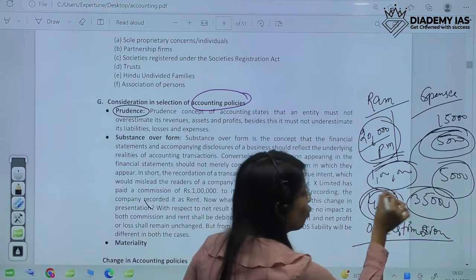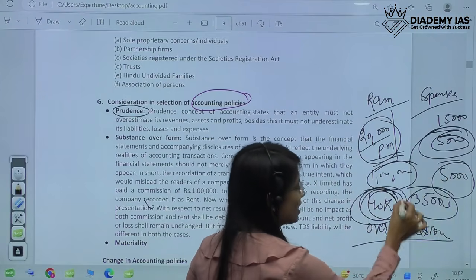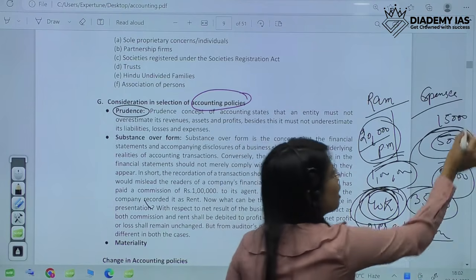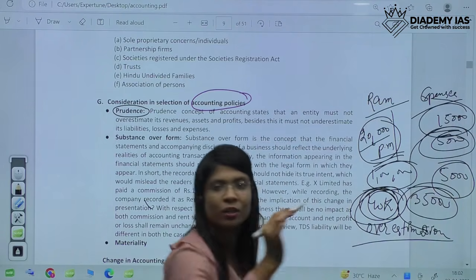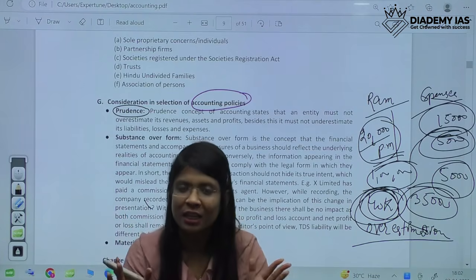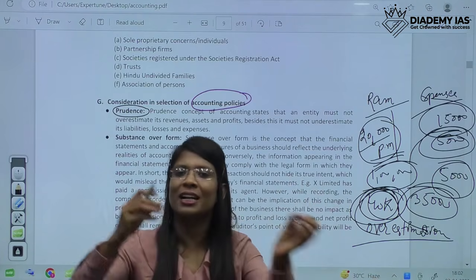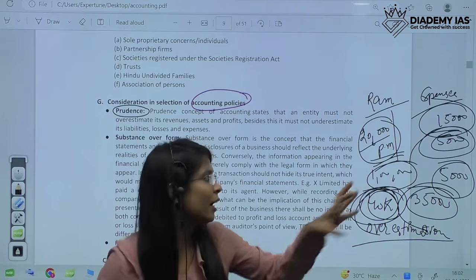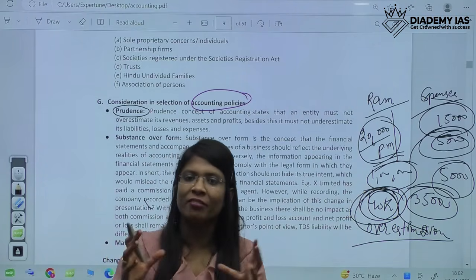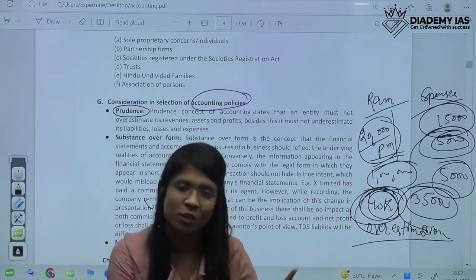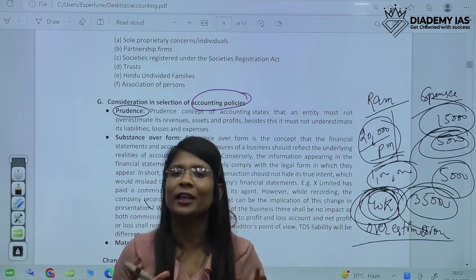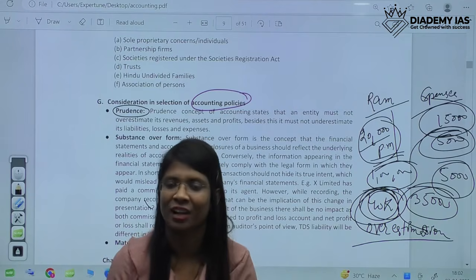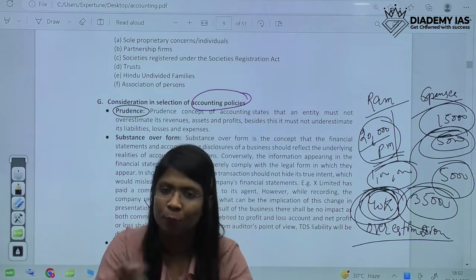Here, he has overestimated his revenues and underestimated his expenses. That has given a wrong picture. So that is prudence. If you are overestimating the revenues and underestimating the expenses, then it will give a wrong picture to the users. As it has given a wrong picture to his mother and father, it will give a wrong picture to the users of the financial statement, which is completely prohibited.